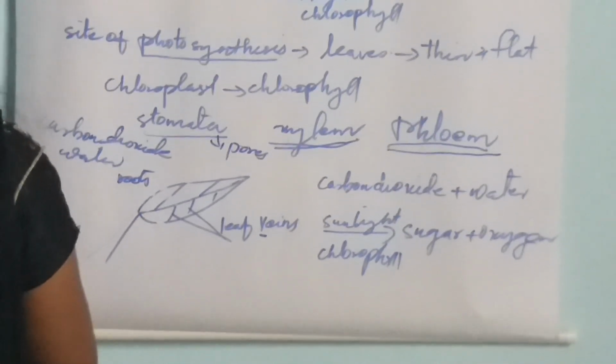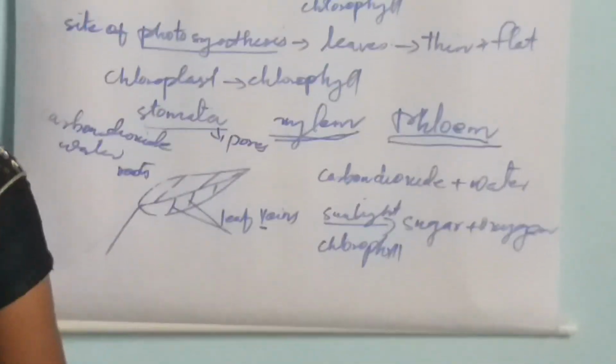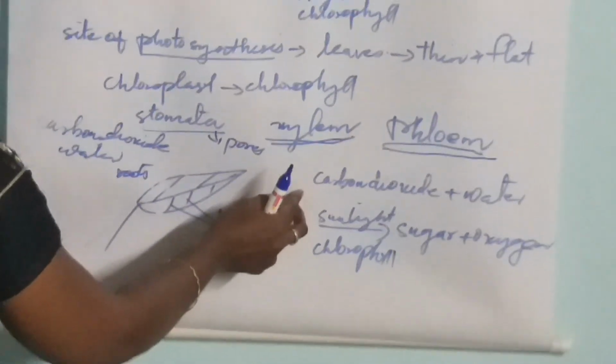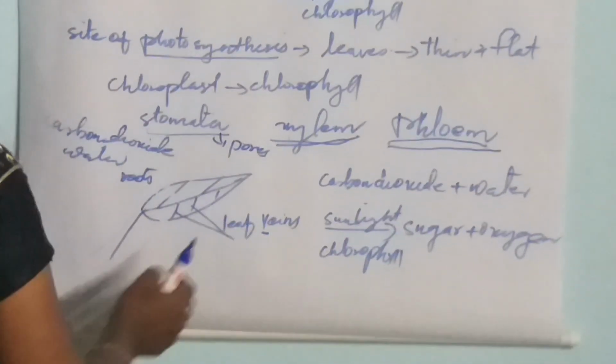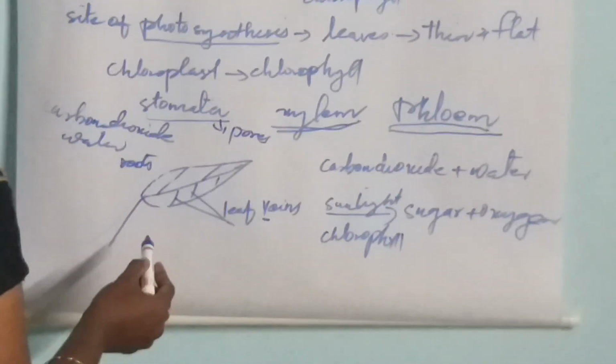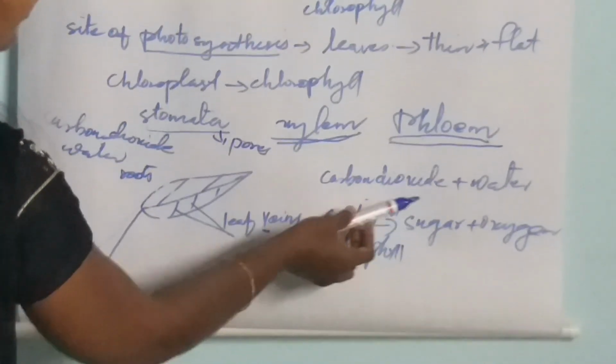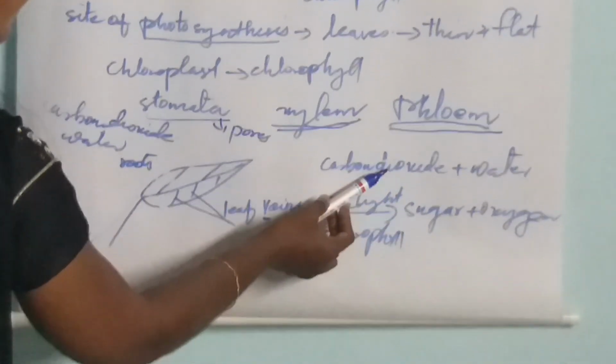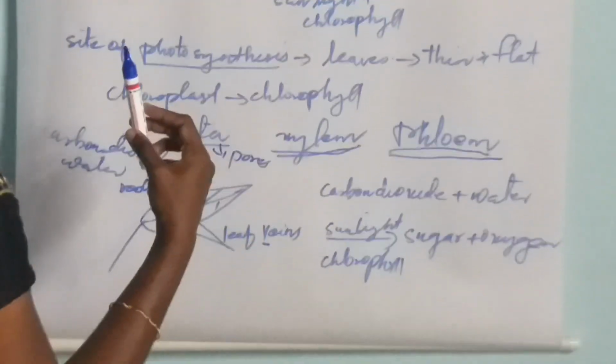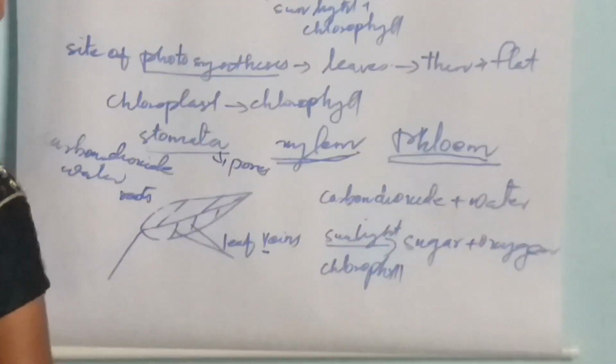So the process of photosynthesis can be represented by a chemical equation. Already we said carbon dioxide combines with water and forms sugar and oxygen.